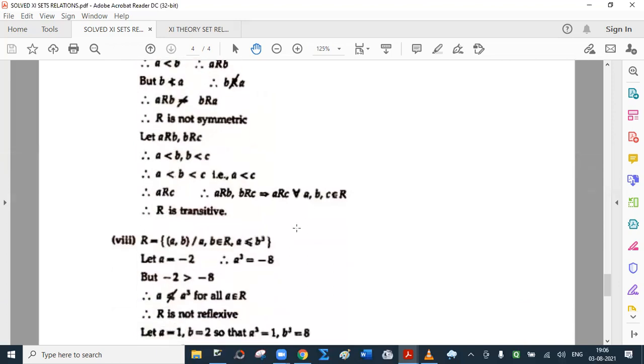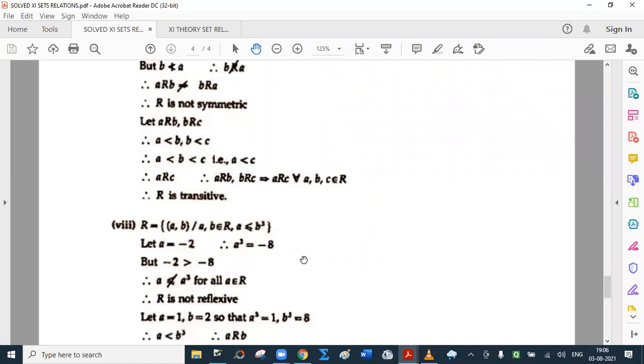And the last one, the ordered pairs (A, B) such that A and B are real numbers, A less than or equal to B cube. Suppose A is -2. So what is A cube? -8. Now -2 is greater than -8. And therefore A is not less than or equal to A cube. So it is not reflexive.